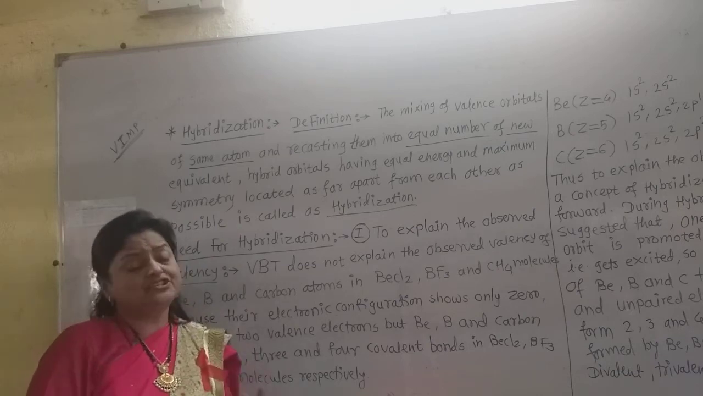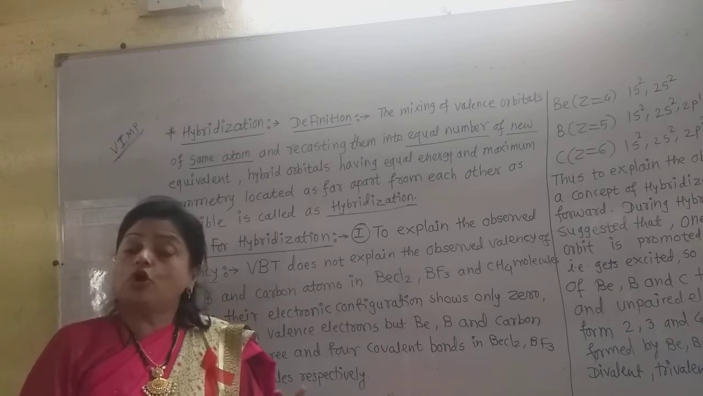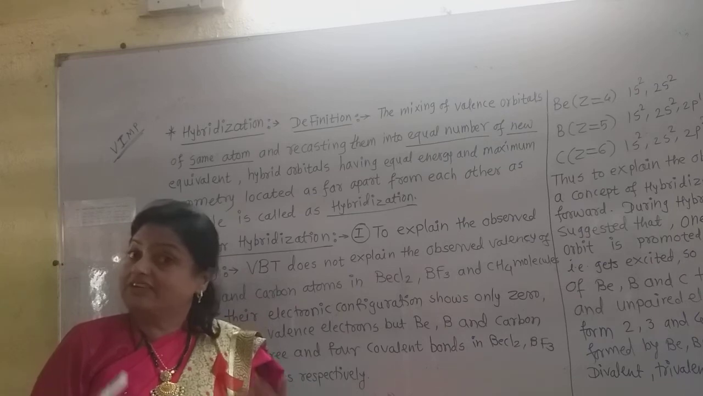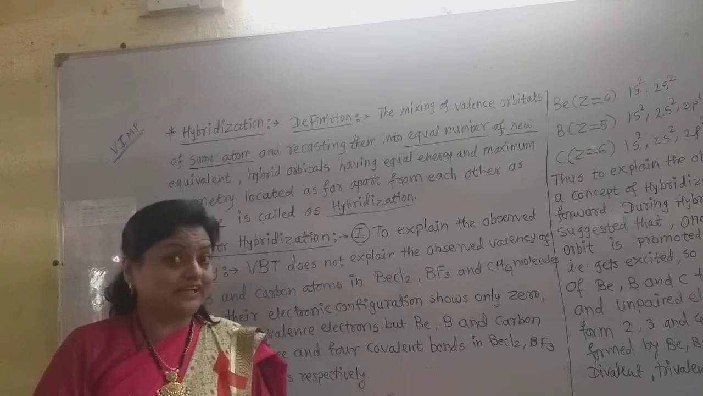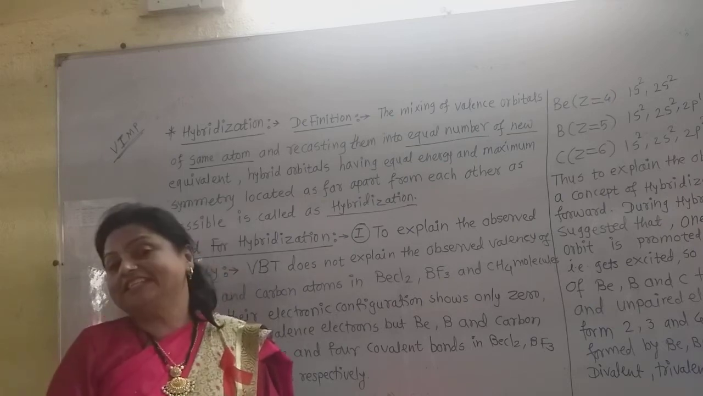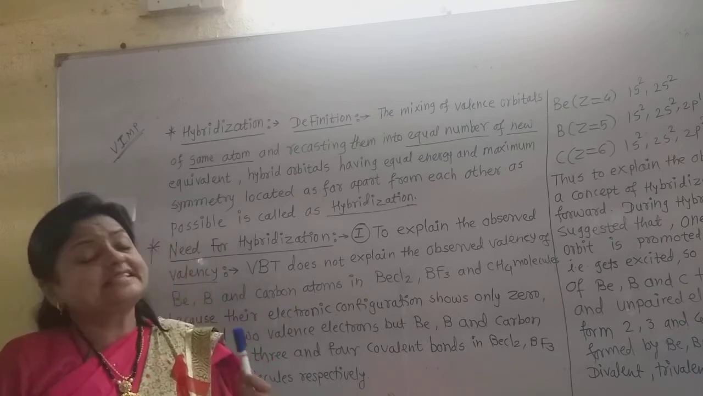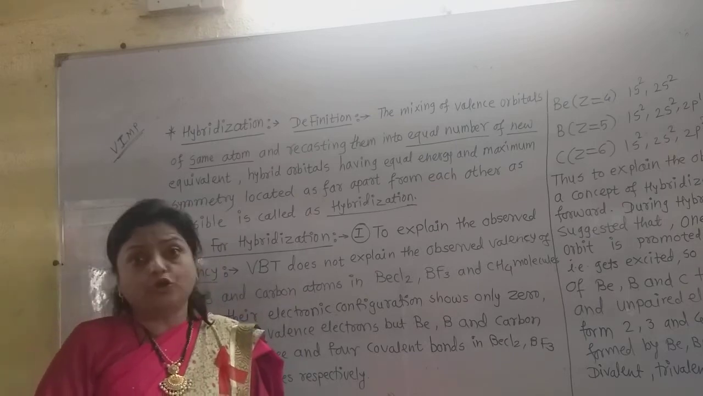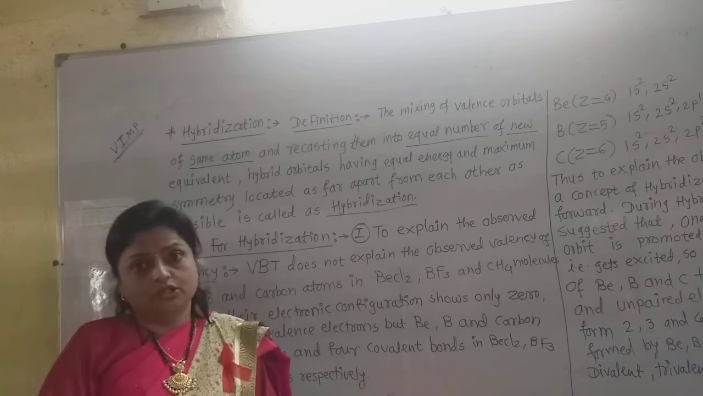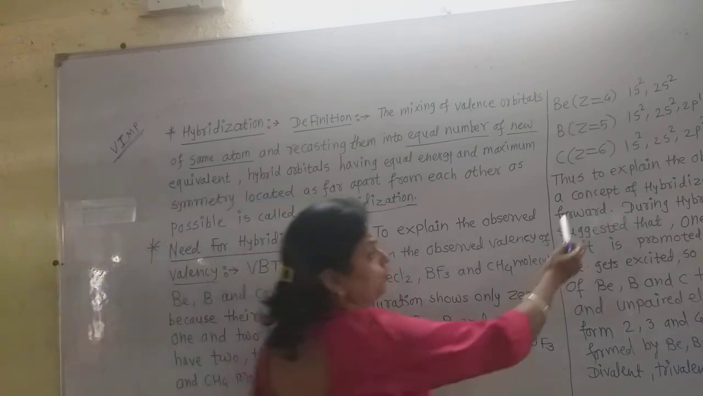In the definition we already saw that the atomic orbitals taking part in hybridization are not equal in energy or symmetry. After hybridization, they become equal in energy and equal in symmetry. For example, see the carbon atom. The atomic number of carbon, Z, is 6, so the electronic configuration is 1s2, 2s2, 2p2.